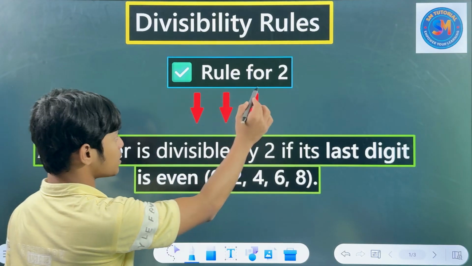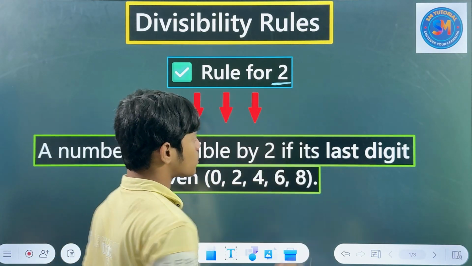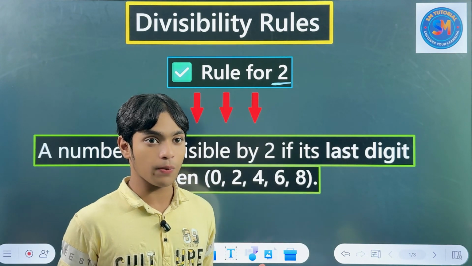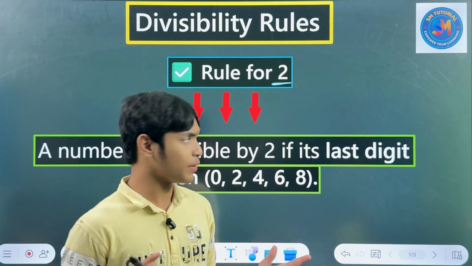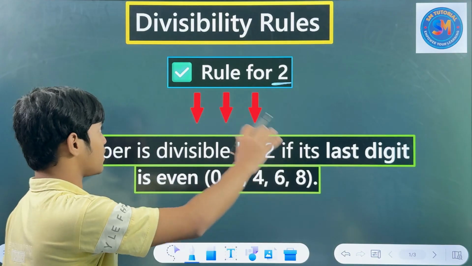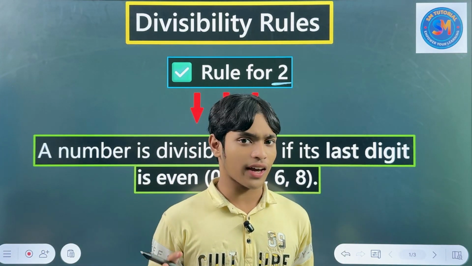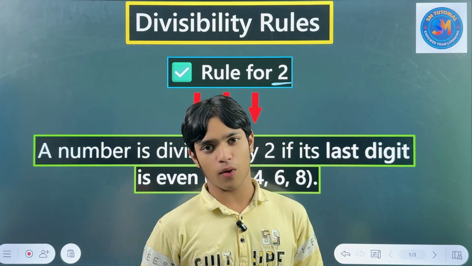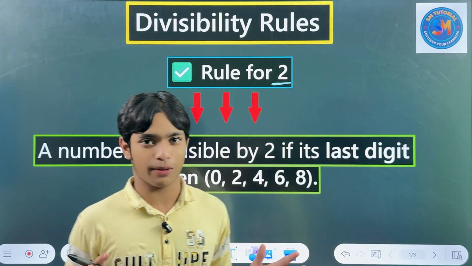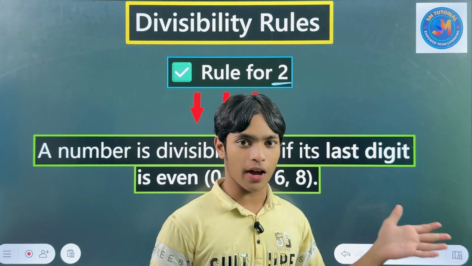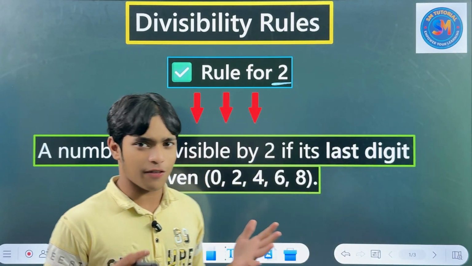This rule is divisibility for 2. There are so many numbers for divisibility. Anyway, that's not the point. But first of all, you know that every number is divisible by 1. So 1 does not matter. That's a different thing. But 2 is our important thing. So it is very common.